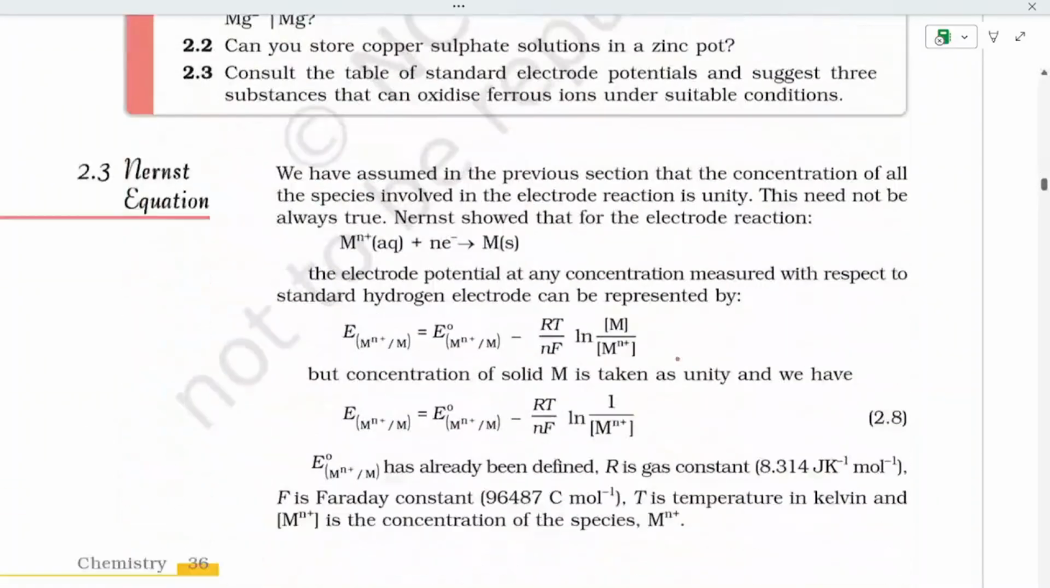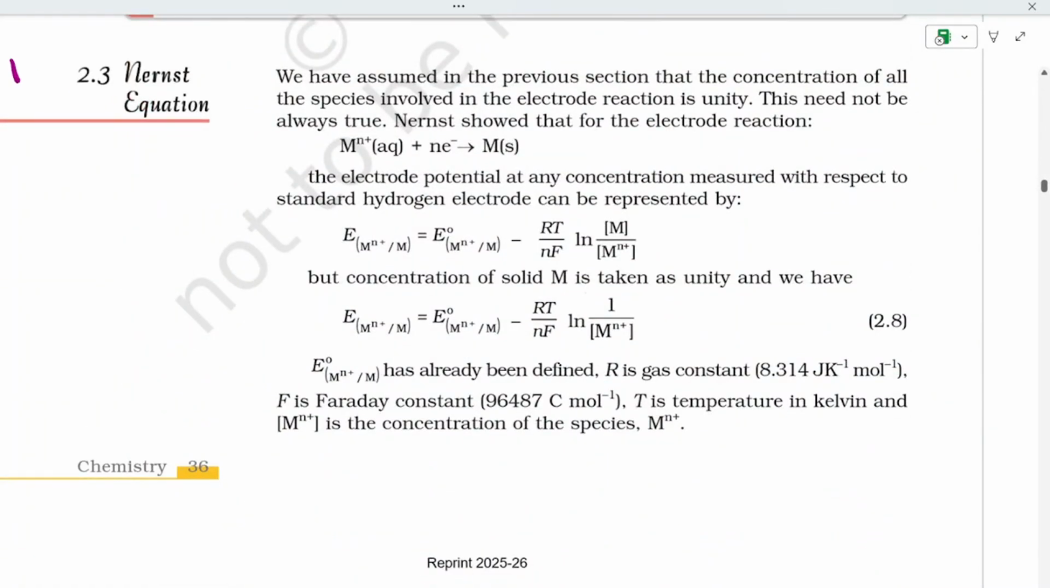Now let's see the Nernst equation. This is one of the most important topics. We have assumed in the previous section that the concentration of all the species involved in the electrode reaction is unity. Unity means one, we know. This need not always be true.